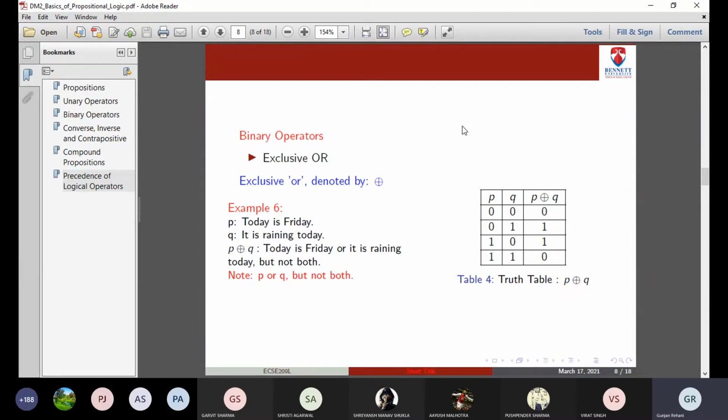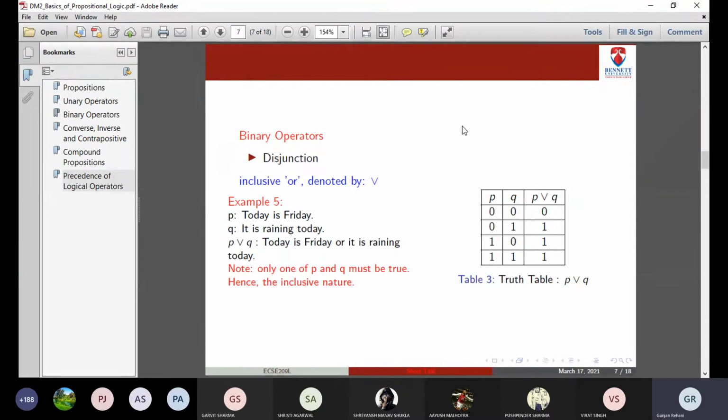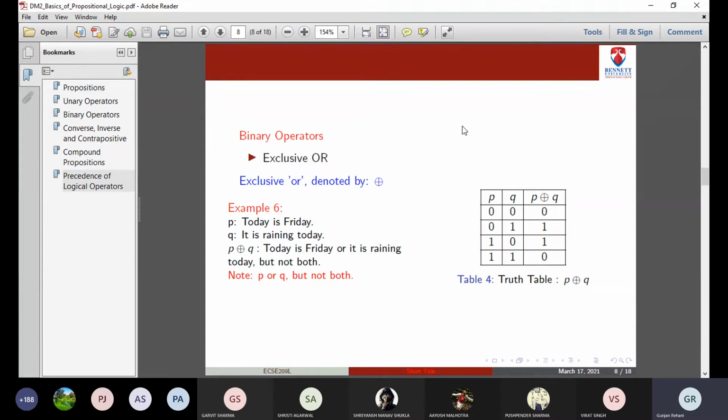While inclusive or was 1 in the case when P and Q both of them were 1. So exclusive or says either P or Q but not both. Inclusive or says either P or Q or both. That is the difference between disjunction and XOR, right? Inclusive or we also call it disjunction. In the last row, P and Q both 1, P or Q was 1. Exclusive or we also call it XOR. In this case, the last row when P and Q are 1, P XOR Q is 0. This is the difference between both of them. This difference should be clear to all.